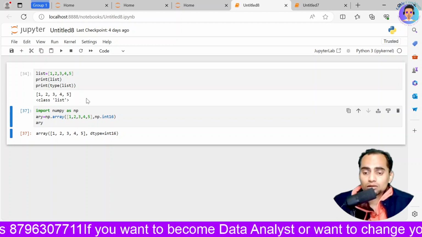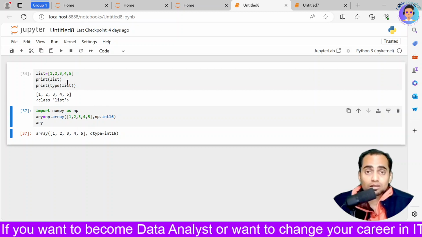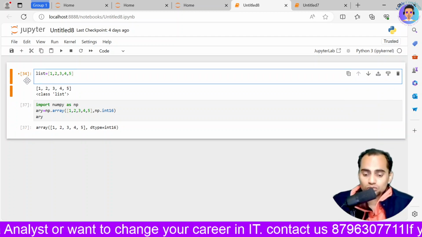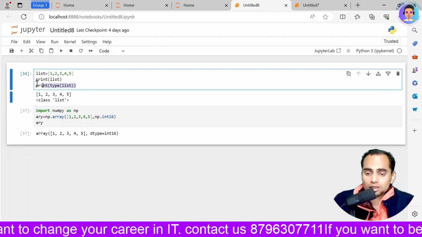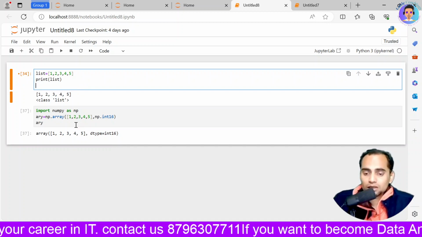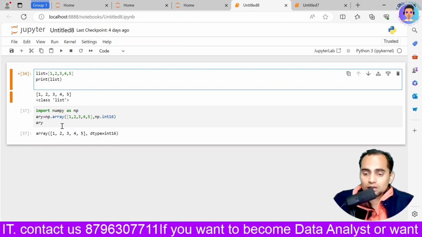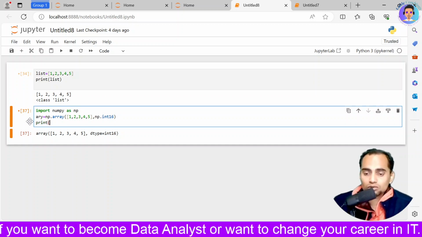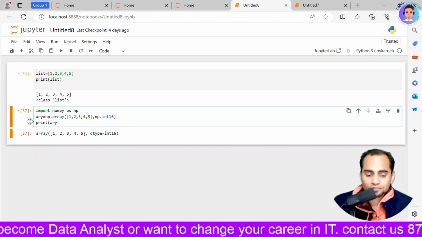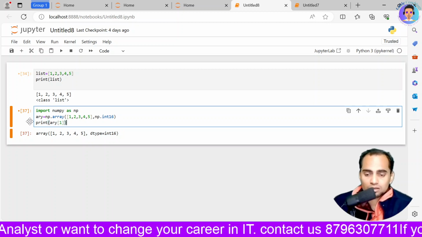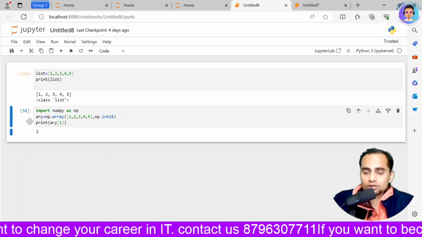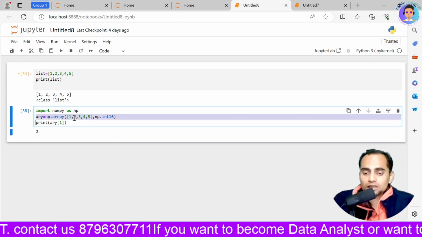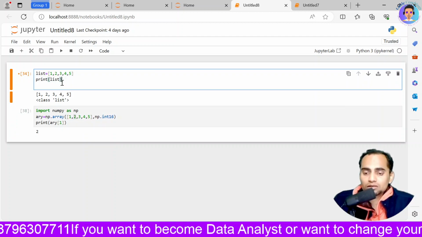Now if I want to traverse, how will you traverse through it? I'll delete this part, and if I write ARY like this and execute it, it is going to give me the 0th and first index values.